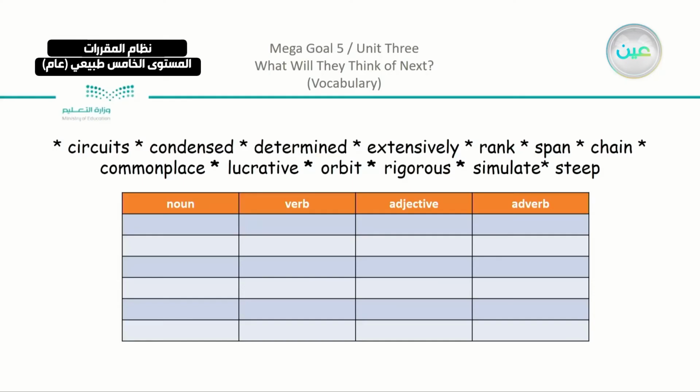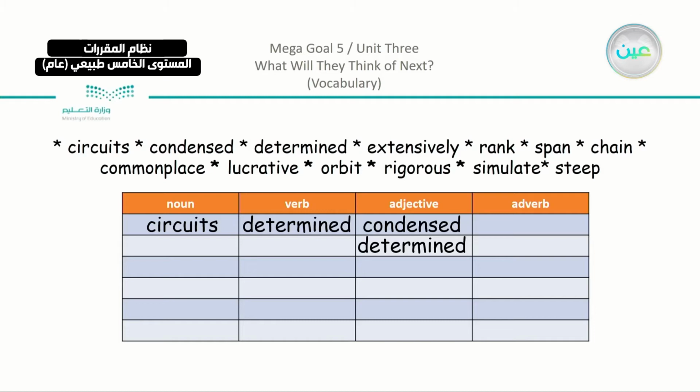So we have here the word circuits. We said that circuits is a noun. I described the speech as condensed, which means that it is an adjective. We have here someone who is determined or decided to do something. It can be either an adjective, as we said, or a verb.